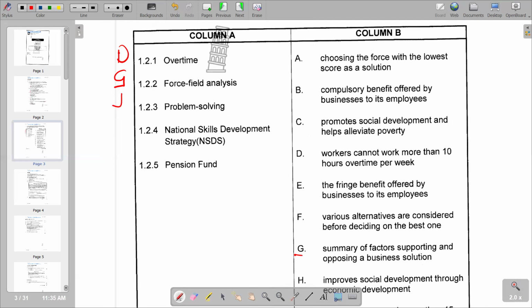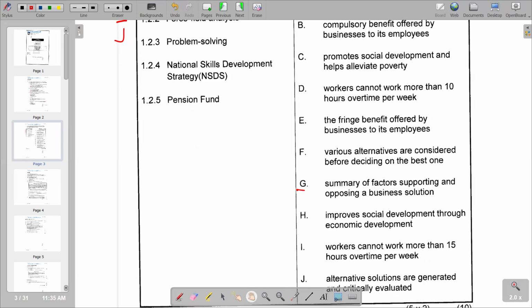Its essence is to improve the effectiveness and efficiency of the skills development system. That's what we have for the National Skills Development Strategy, abbreviated as NSDS. Now let's see in column B which one matches that. If we go to H, it is improve social development through economic development. So H is the appropriate response.